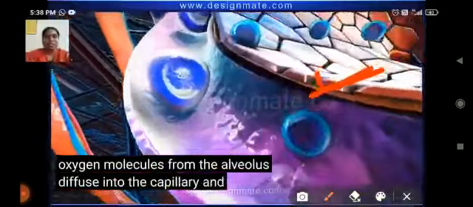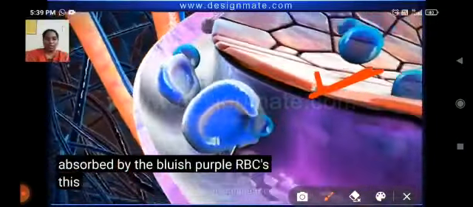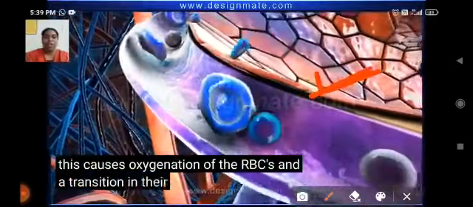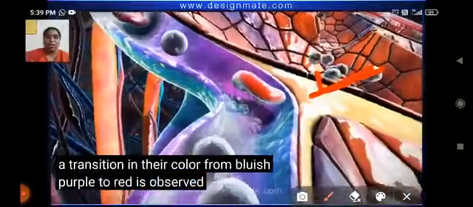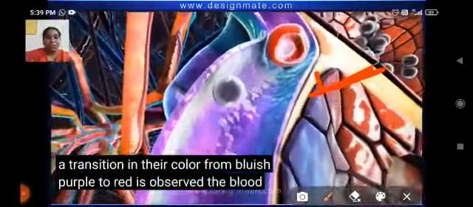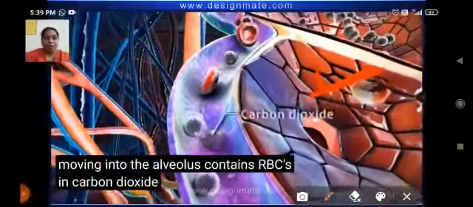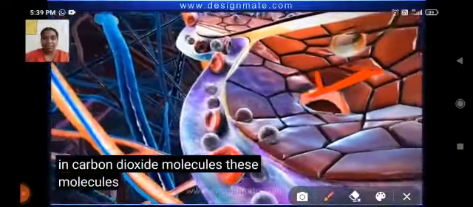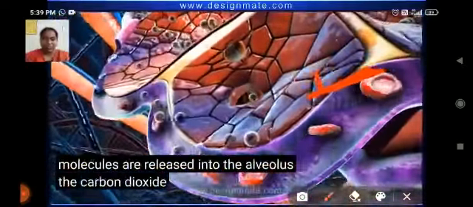Because in this alveoli the deoxygenated blood is converted to oxygenated blood. So here you may observe that the blue colored cells convert into red color, meaning they are picking up the oxygen molecules, which go directly to the blood capillaries. That's why the blue color will change to red color.